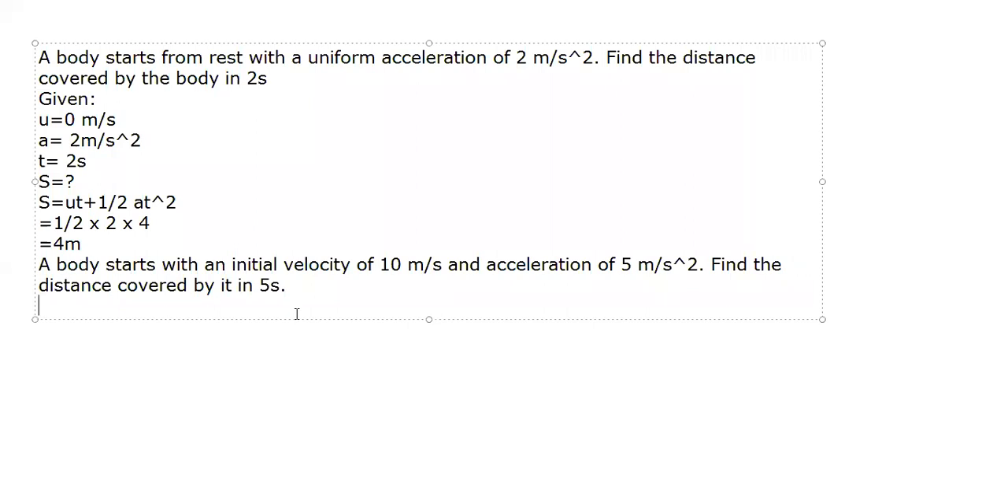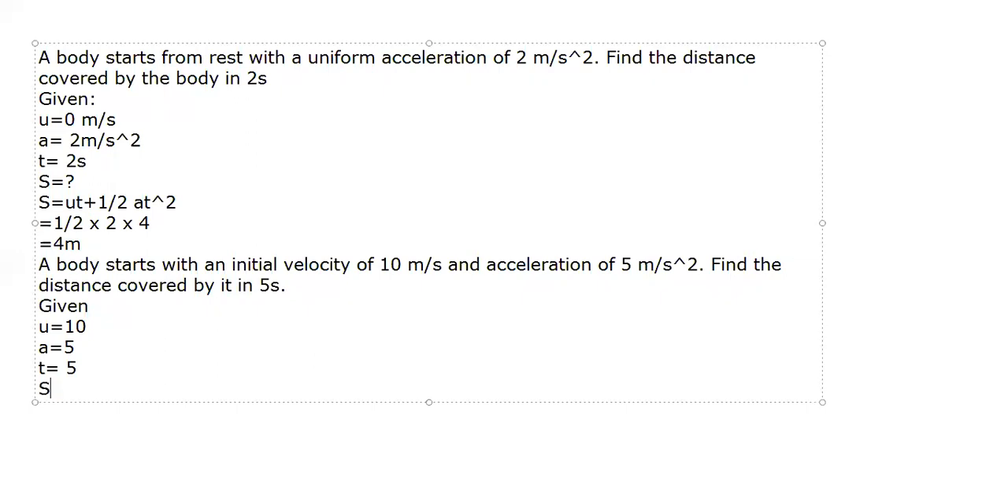Okay. So you are still going to use the same formula. Now what is your U? Write down the given. Your initial velocity is 10. What is your A? A is 5. How much is T? T is also 5. Now what is been asked? S. Which formula we are going to use? The second formula again. S is equal to ut plus half A T square.